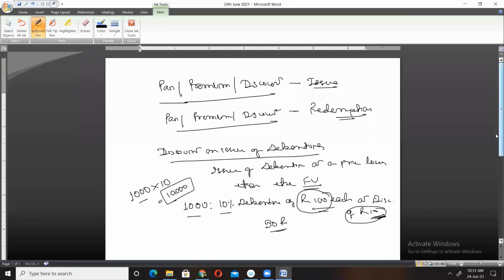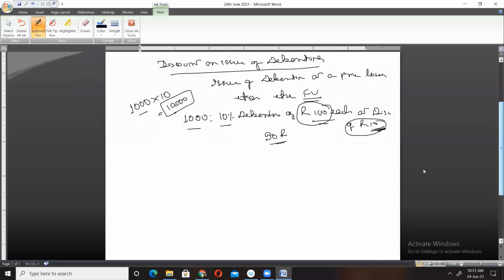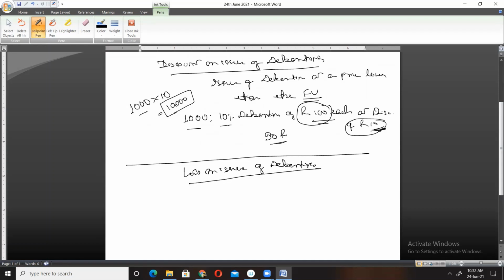Now, what do you mean by loss on issue of debentures? As you all know, after a specific period of time these debentures are redeemed, meaning the amount due to debenture holders is returned.